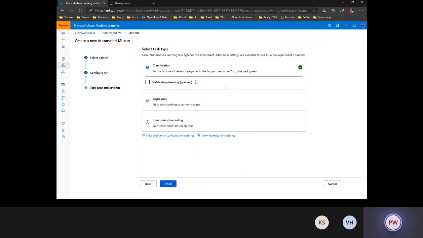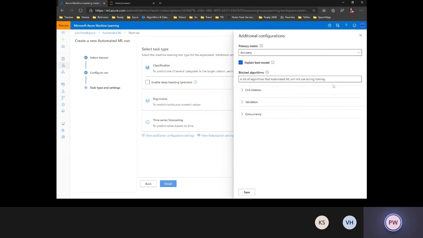I go next. Now it realizes that it's a classification problem that I'm trying to solve. I have an option to enable deep learning for this, and this is primarily applicable for the text scenarios where you are trying to do text classification. By enabling deep learning, it will use DNNs like BERT for featurization of the text problem. You can similarly apply automated ML for regression scenarios or for time series forecasting scenarios.